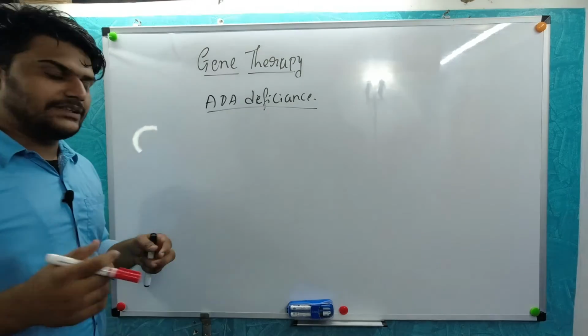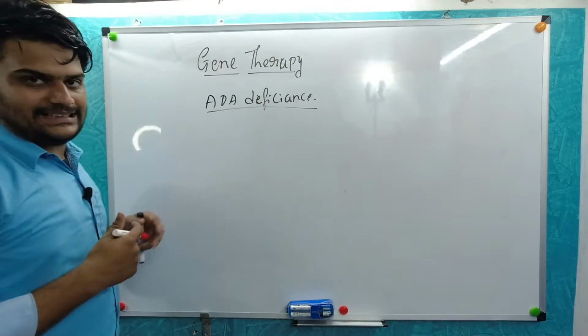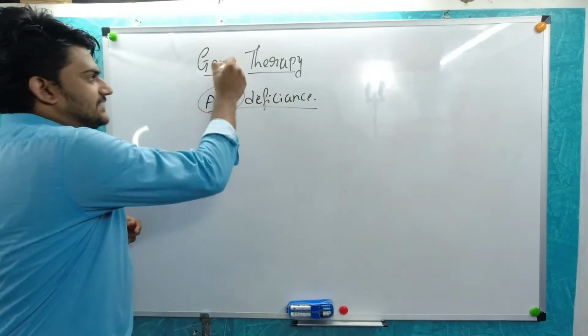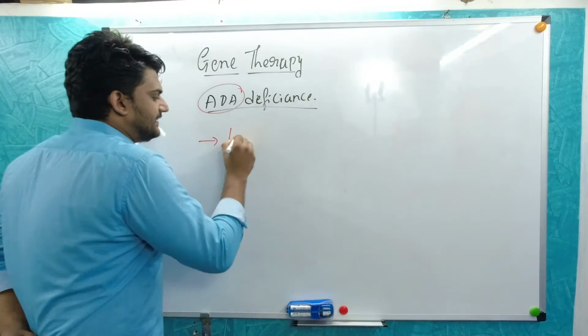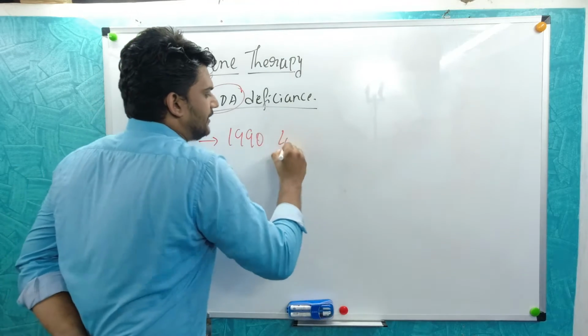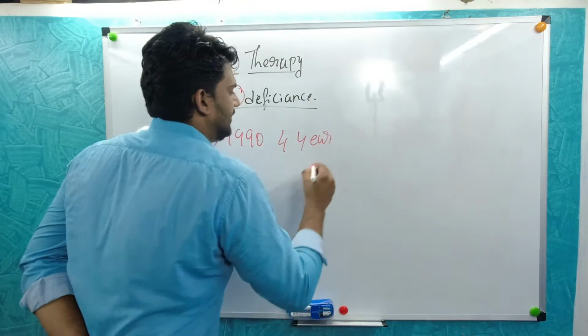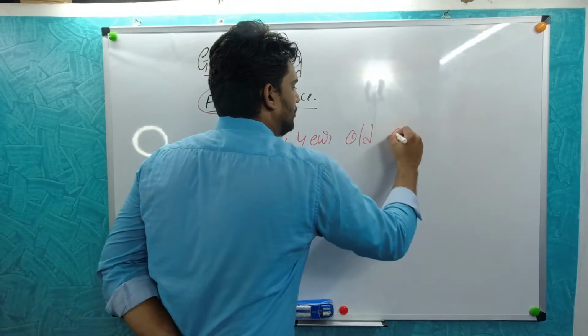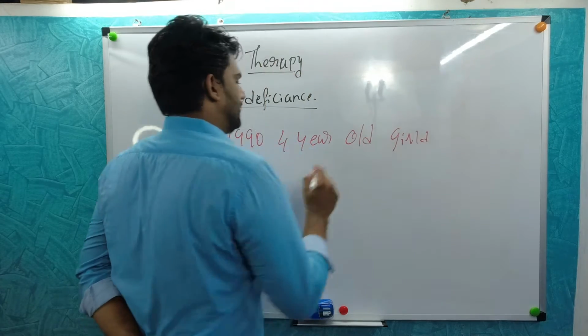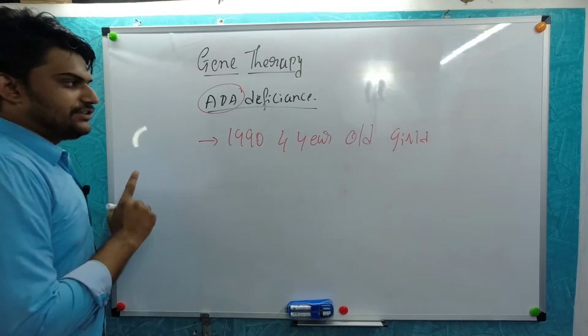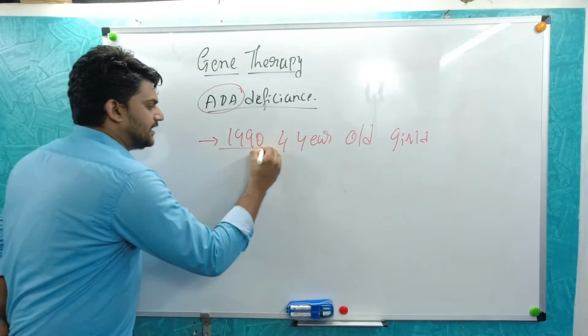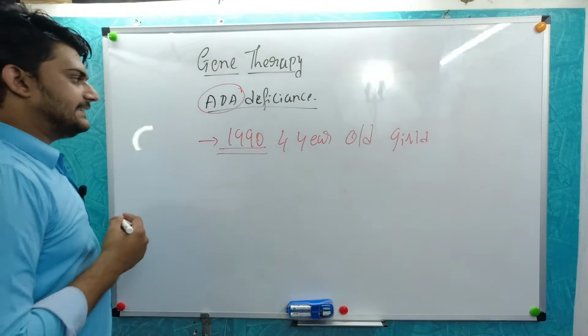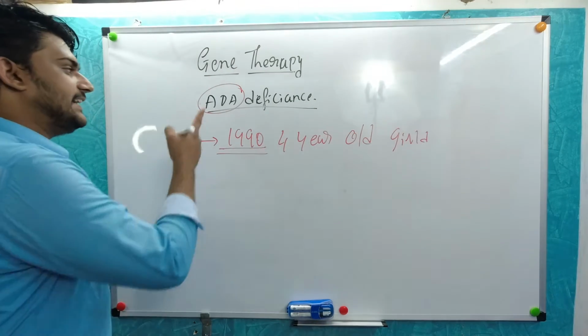The first attempt at gene therapy was made in this particular disease in 1990, on a 4-year-old girl who had ADA deficiency.